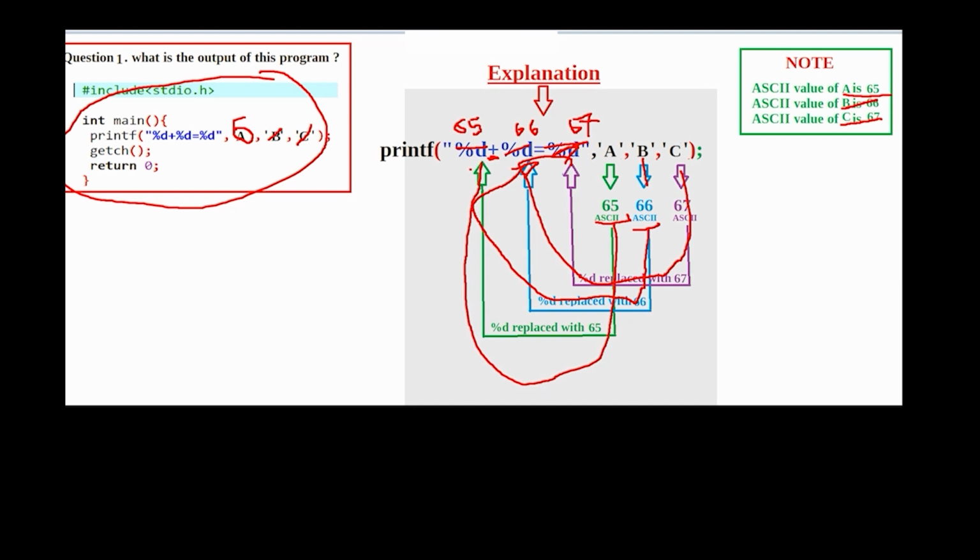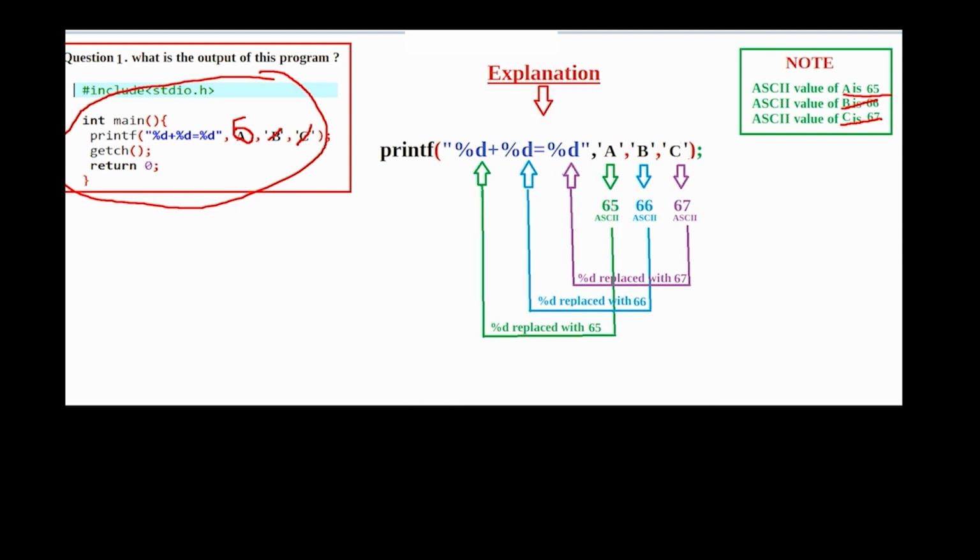Now look at this. Our final output is like this. Here 65 will come. After that there is a plus symbol, so the plus symbol will be printed, and after that there is 66. So 66 will come, and after that there is an assign symbol. So the assign symbol will come here, and after that there is 67. So 67 will come. So our output is like this.